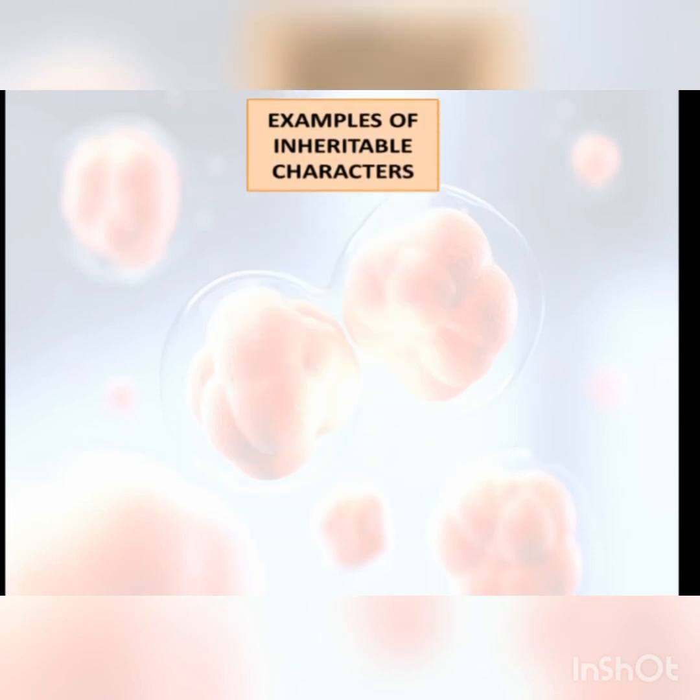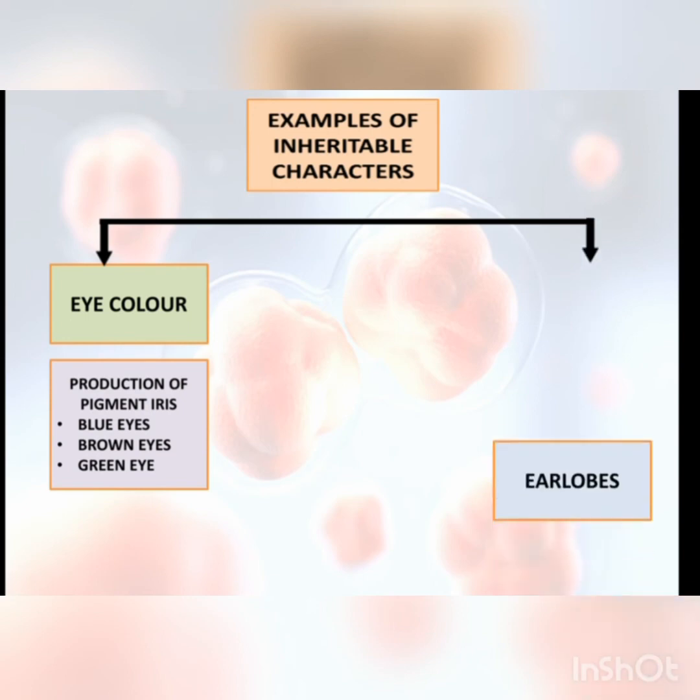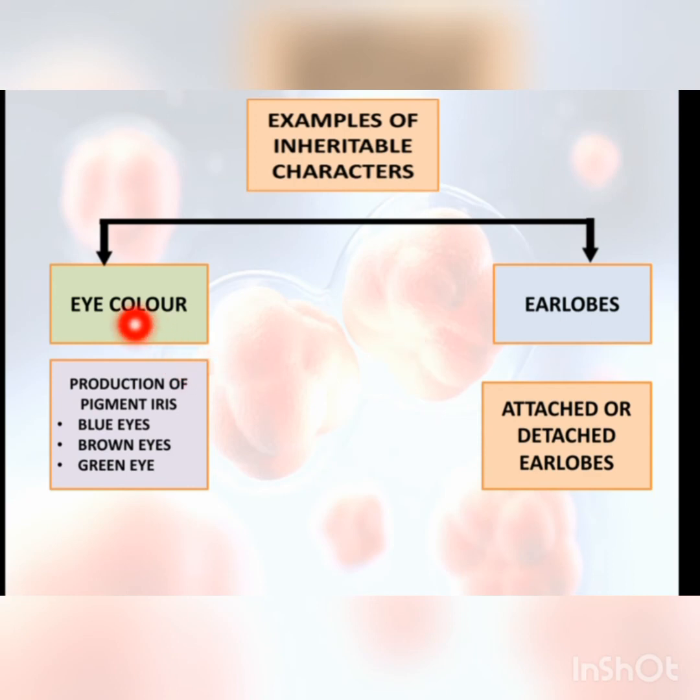Next is examples of inheritable characters. For examples of inheritable characters, we have examples given. First is eye color, and the second example that is given is earlobes. Now first discussing eye color, that is an inheritable character that is transmitted from parent to offspring. This is because of the production of a pigment in the iris, and this pigment gives different colors to the eyes: blue eyes, brown eyes, green eyes, hazel eyes. These eye colors are all because of this pigment in the iris.